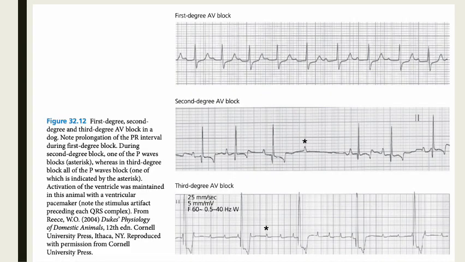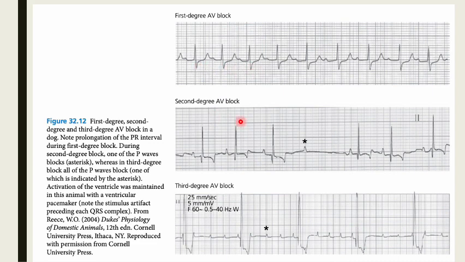Another is the AV block, or first degree AV block. When you say first degree AV block, as you can see, the QRS complex is not well defined. And then we have a second degree AV block. Here it's a bit faster, compared to normal it's still okay.